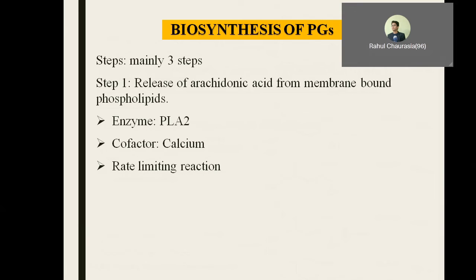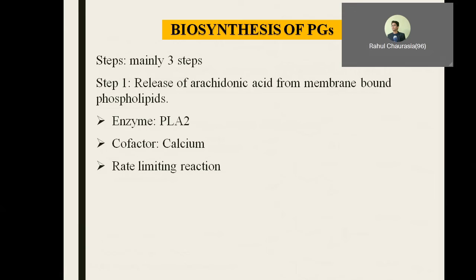Singer and Nicolson already described the structure of the cell membrane. It contains a bilayered phospholipid layer. This arachidonic acid is a component of phospholipids. How are we going to get this arachidonic acid from the phospholipid? That is the first step.